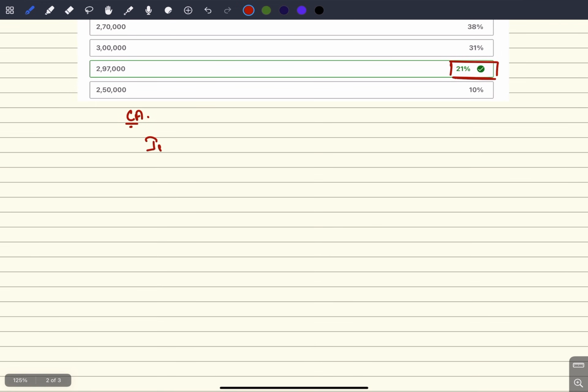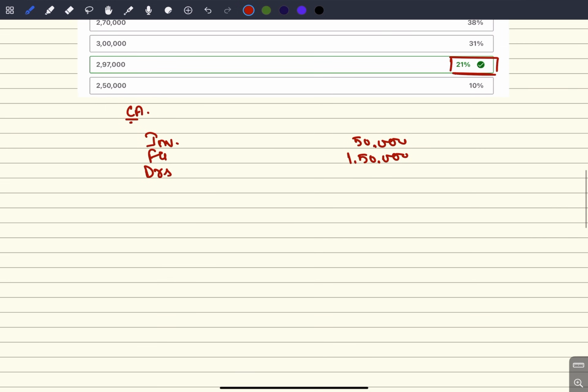Inventory of raw material is given, 50,000. FG is given, 1,50,000. Debtors we can calculate: sales are given as 6 lakhs and a credit period of 2 months, so debtors is 1 lakh rupees. Your total current assets will be 3 lakh.